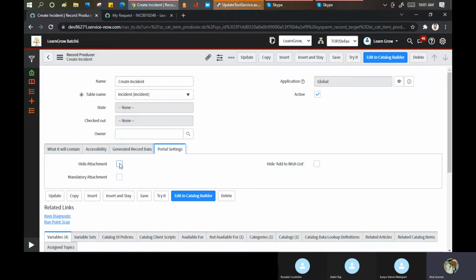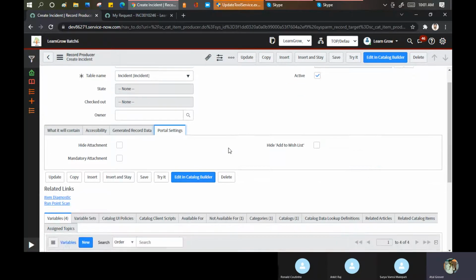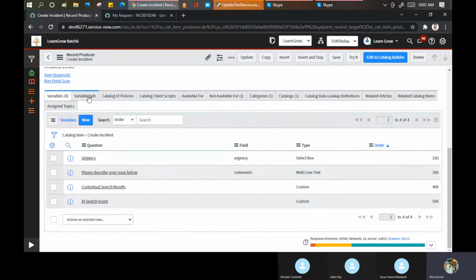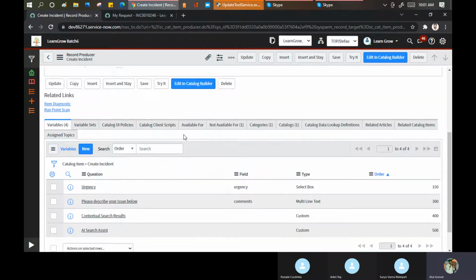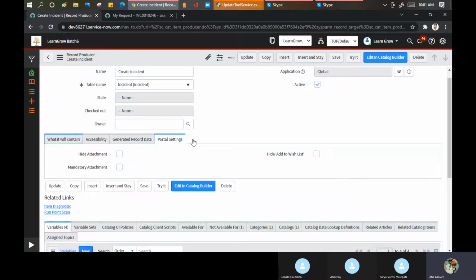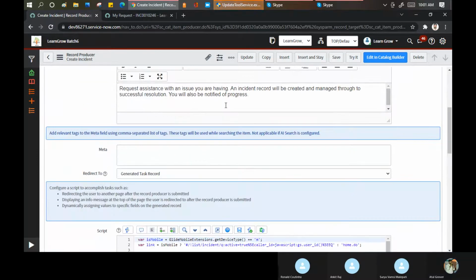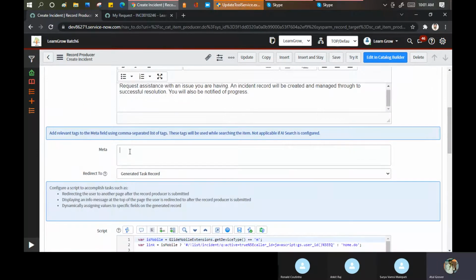How can you order an incident? You cannot order, you just submit one. So this thing you can do. Same, the rest of the things will be the same: variables, sets, policies, everything. The only thing required to understand here is this: Meta is basically used for searching purposes. If you want to put some words here, like incident, record, failure, pass, then when a user searches, he will be able to find this particular record producer.